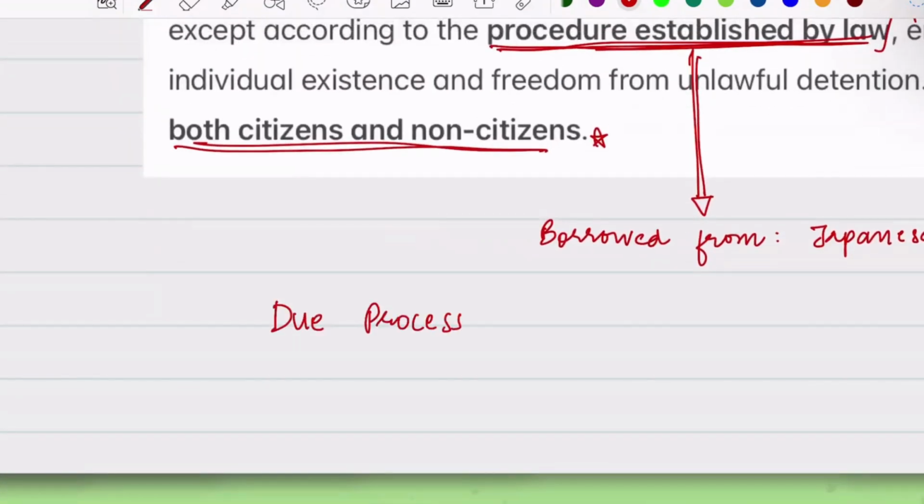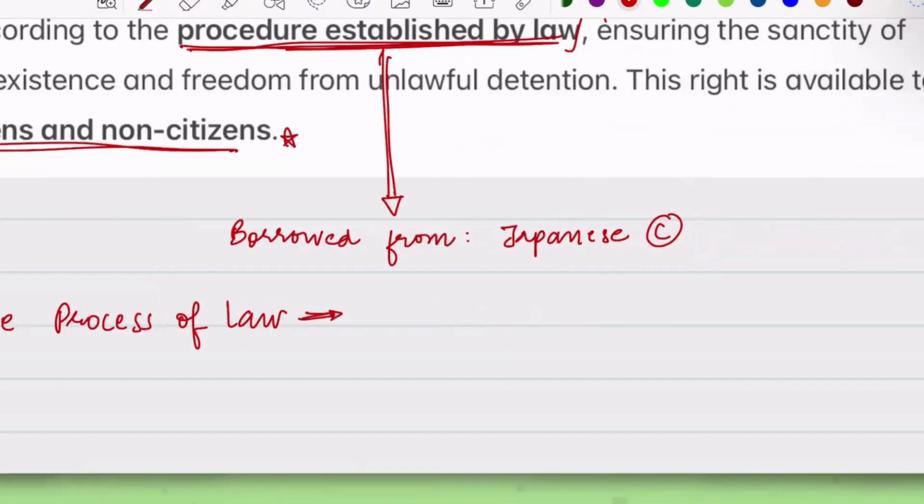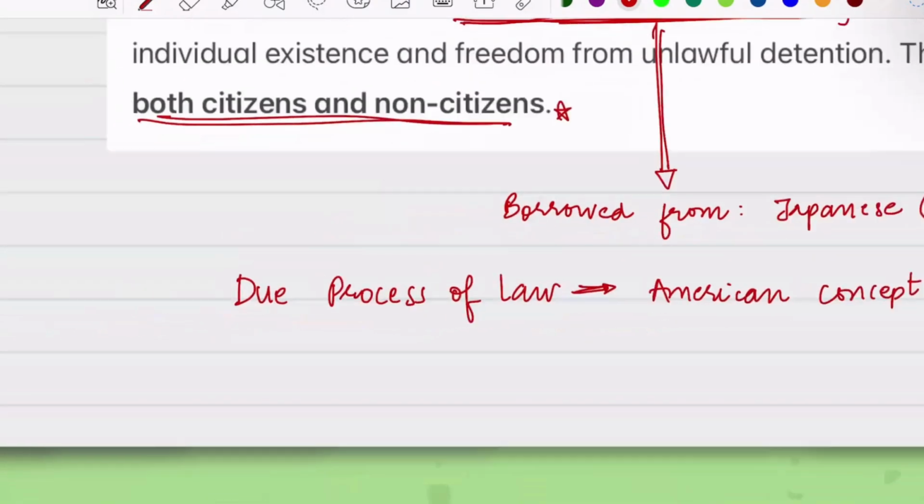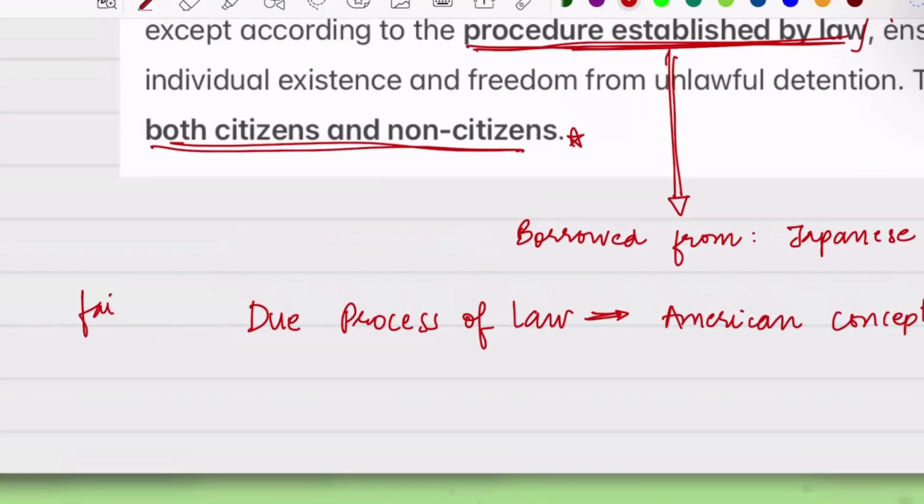ठीक है? इसके opposite में we have something called the due process of law, which is an American concept. ठीक है? What does this say? This is a doctrine that not only checks if there is a law to deprive the life and personal liberty of a person, but also ensures that the law is made fair and just.